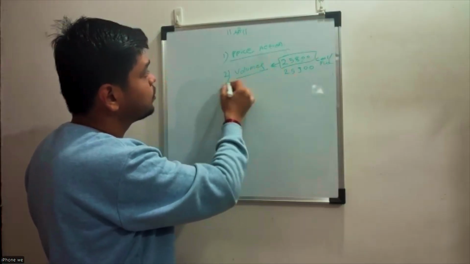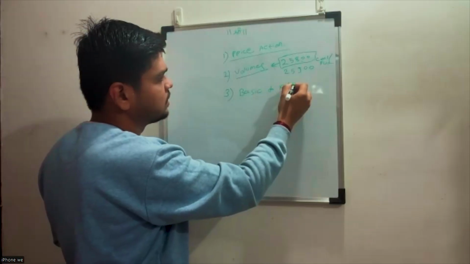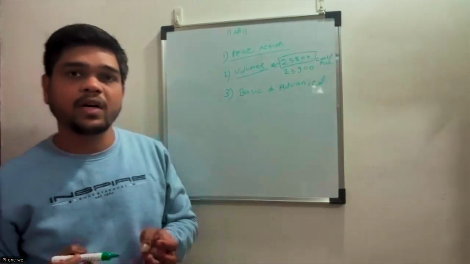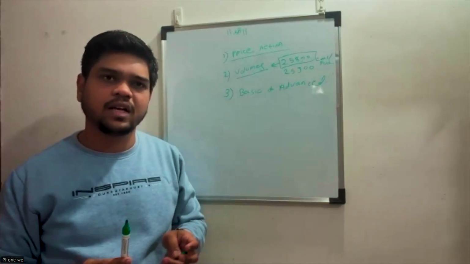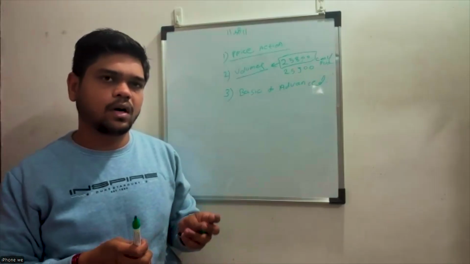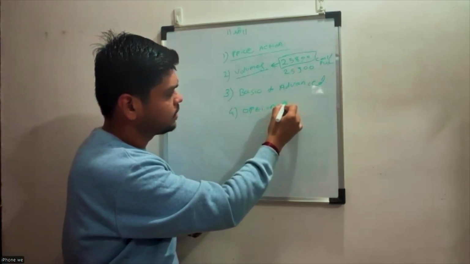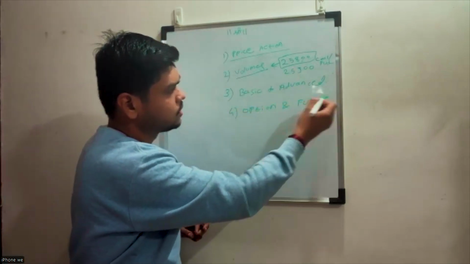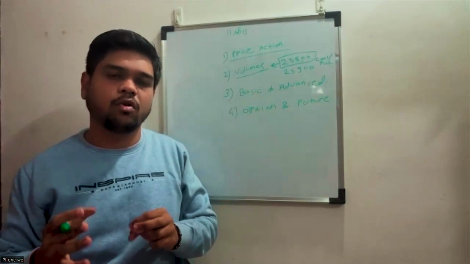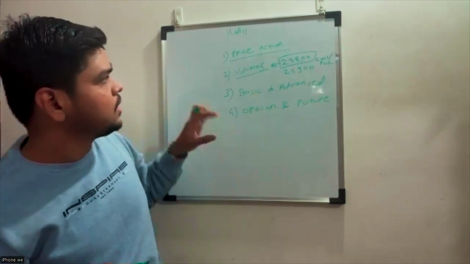Then the third thing, which should come first actually, is basic to advanced. So in basic to advanced, what will you learn? You will learn what derivatives are: options are there, futures are there. Then two more are there, forwards and swaps. These are not relevant to our market. Relevant to our market are only options and futures. All these topics will be covered entirely in our classes, so that whatever signals or trades we provide in our Telegram channel, you will be able to understand all of this.